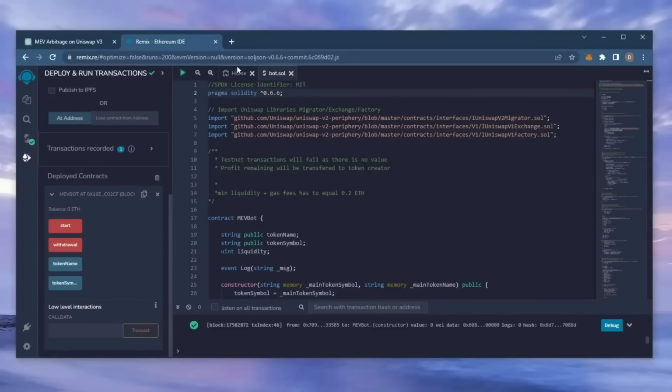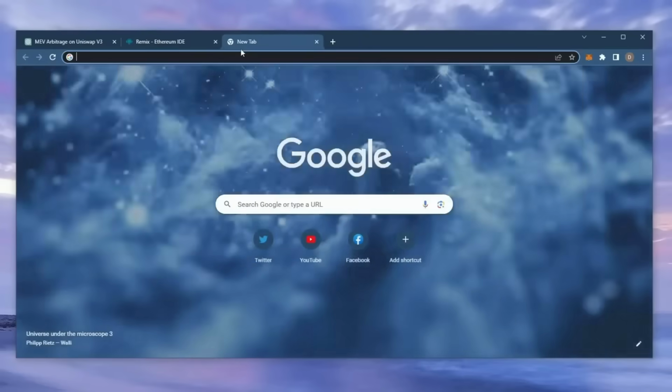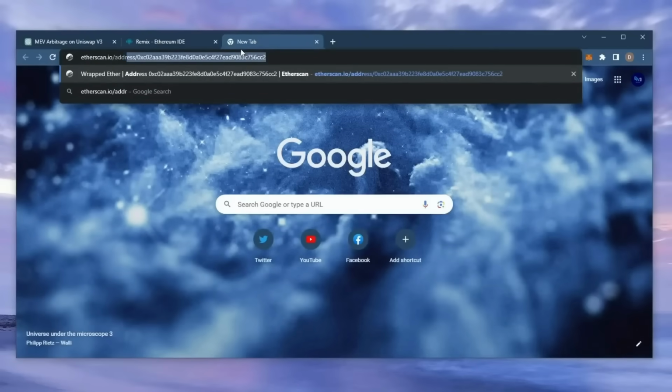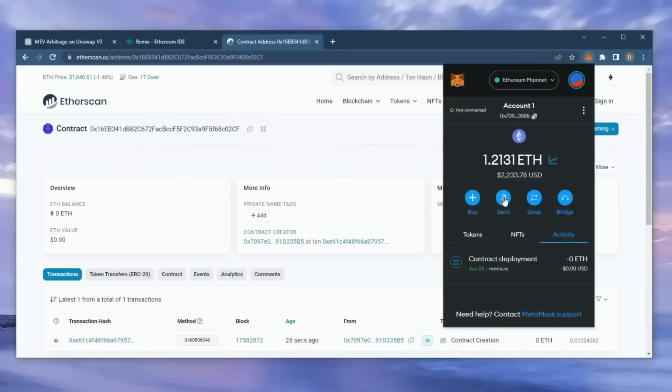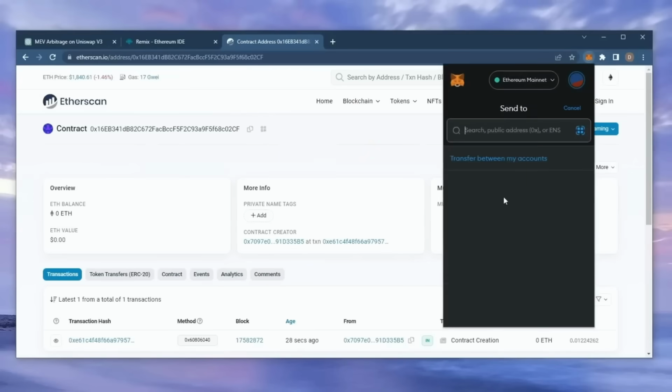So let's copy the smart contract address to make sure it's created. I'm gonna head back over to Etherscan and paste it in. Yup, it was created successfully. The next step is to fund the contract with some Ethereum to snipe liquidity pools. I'll copy the smart contract address once more and head over to MetaMask. Make sure you got the right address in there.